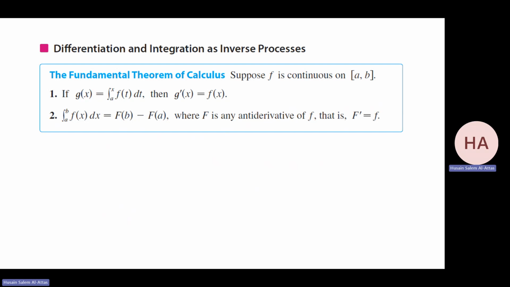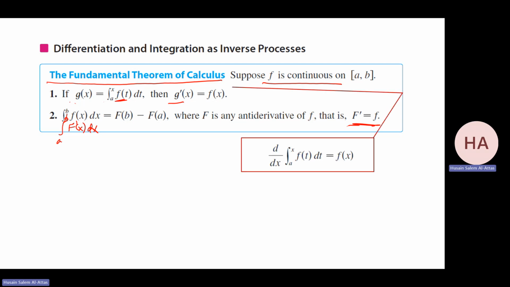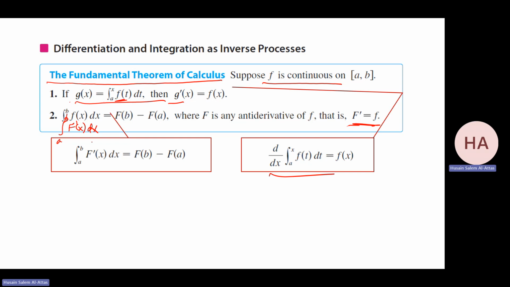Okay, so these are just to review the fundamental theorem. If f is continuous and I have g of x equal to this integral, its derivative will be f of x. The integral of F prime gives me capital F of b minus F of a. So they are inverse of each other. I think this explains it clearly. This is the same as that one, okay? And this one is the same as the second one.